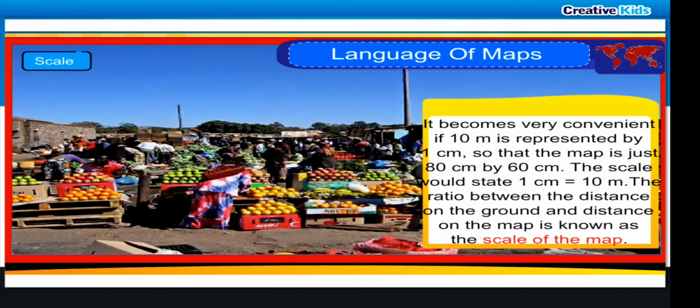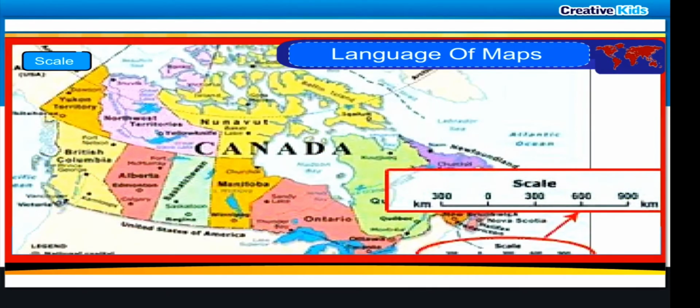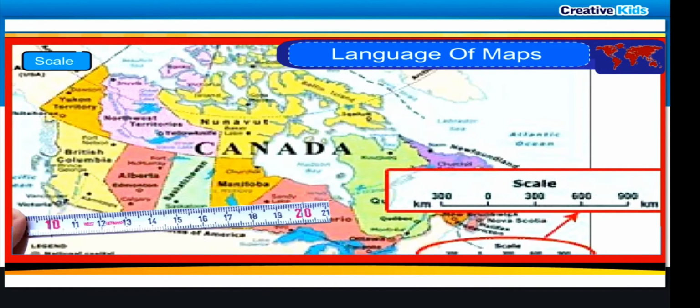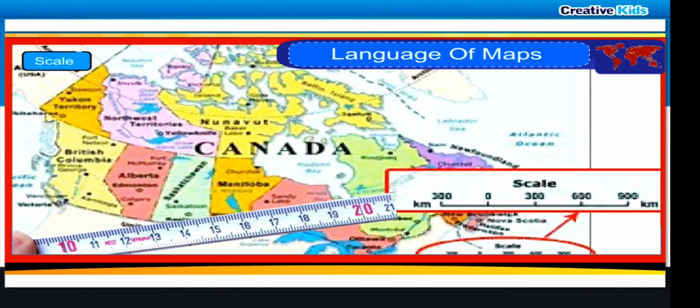The ratio between the distance on the ground and distance on the map is known as the scale of the map. Distances on a map can also be measured with the help of a linear scale. This scale is shown as a straight line, divided into units of length.